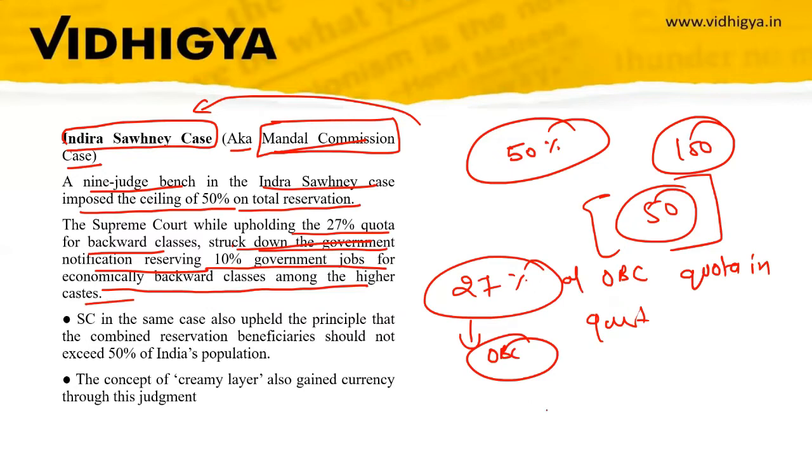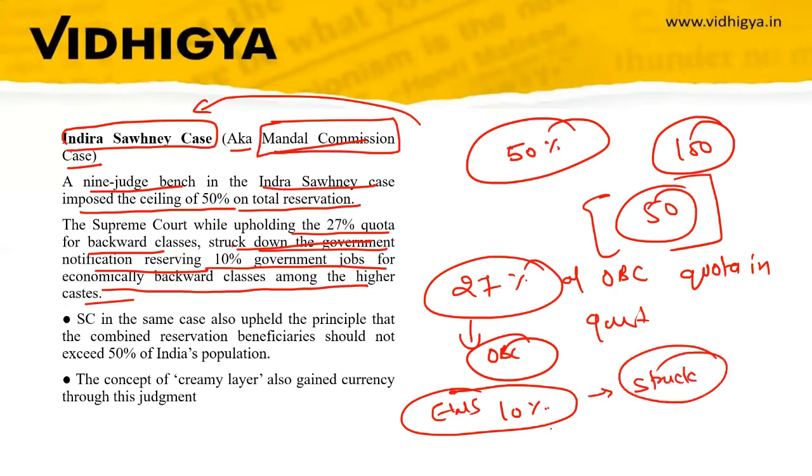That 10% EWS reservation was also in question, and the Supreme Court struck down this provision, holding that the 10% reservation for the economically weaker section among the higher castes should not be there. So you have to remember: Mandal Commission, 50% ceiling, 27% quota upheld, 10% EWS reservation rejected.